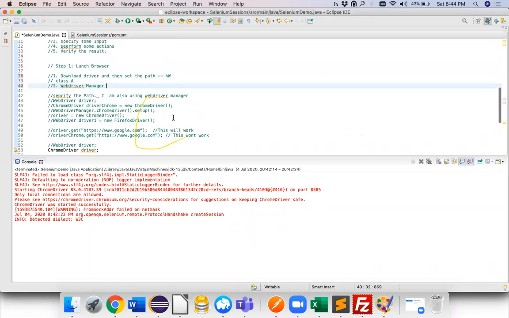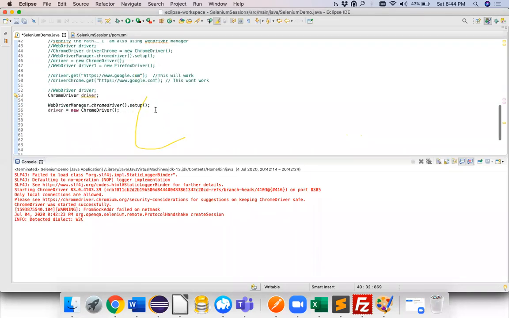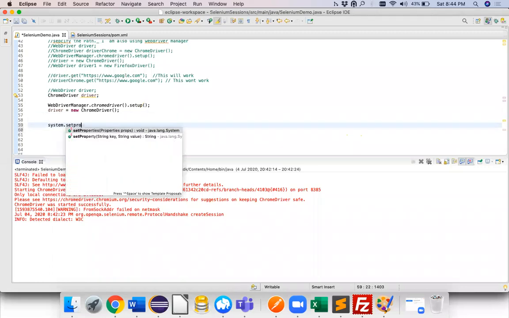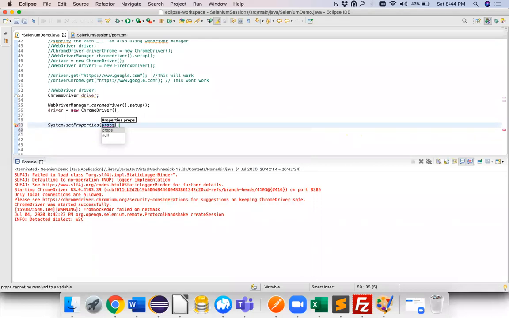So there's two lines over here, right? Which are the two lines? Most of the people know, right? You can use System.setProperty right here, and here you can define the property. If you are using Chrome, then you can specify the property, webdriver.chrome.driver or something like that. And here you can specify the path. Now this is no more needed. And then you're linking your jar file to your project. That is also not required. WebDriver Manager is something which can take care of all these things.